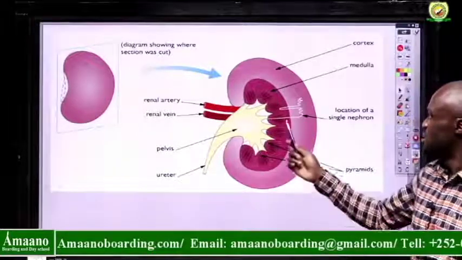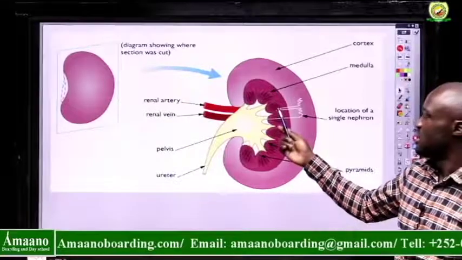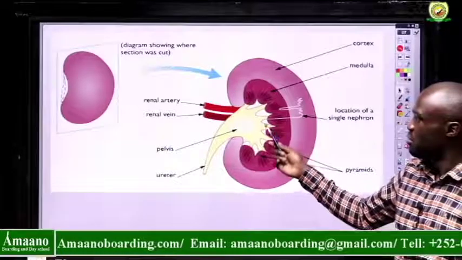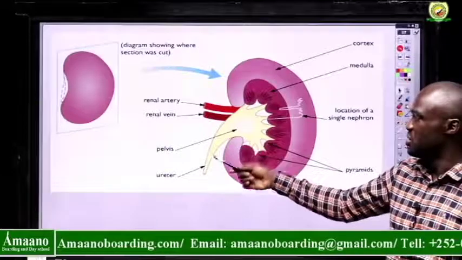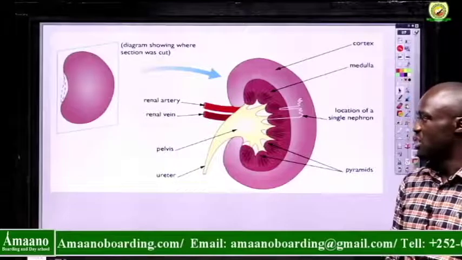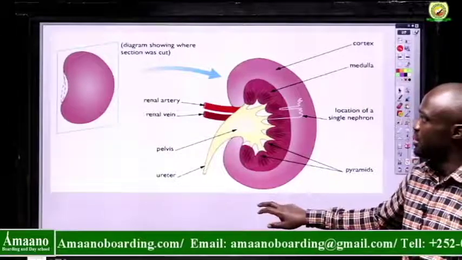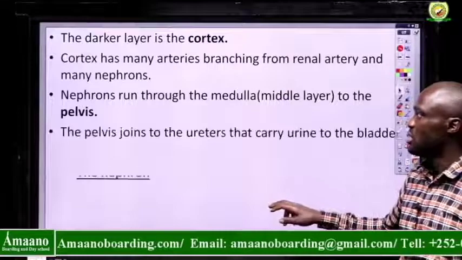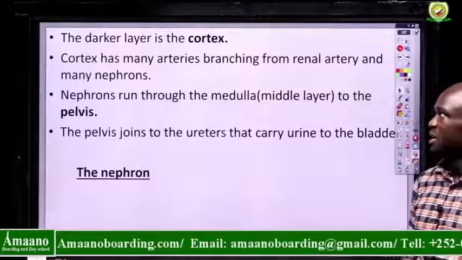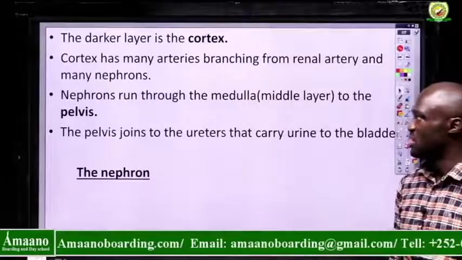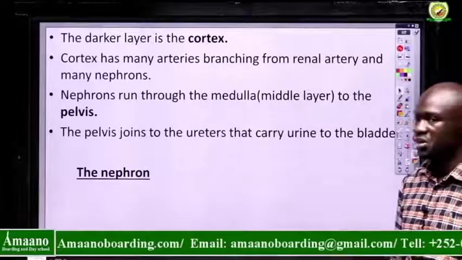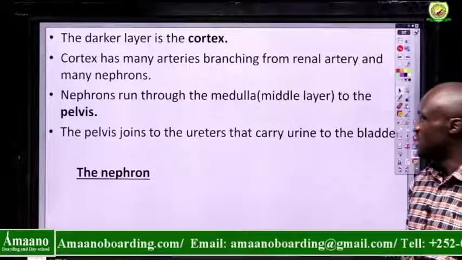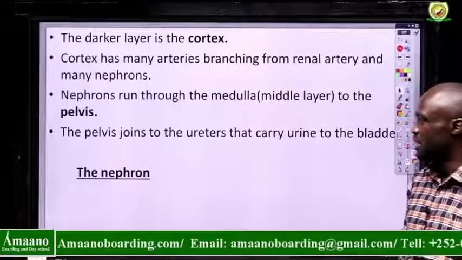And then this nephron, once reabsorption is done, the waste material or the urea moves up to the pelvis, and then the pelvis connects to the ureter, which carries the urine to the urinary bladder for temporary storage. As we've already seen, the outer layer is the cortex with many branches of arteries, and the pelvis joins the ureters that carry urine to the urinary bladder.